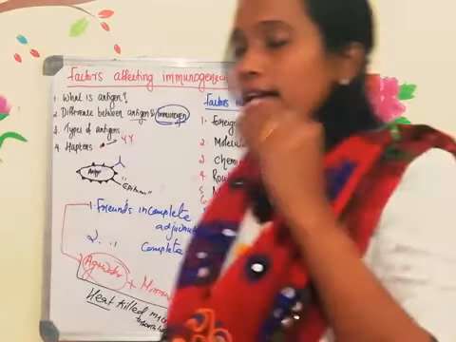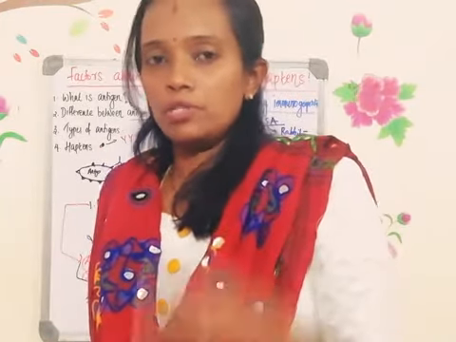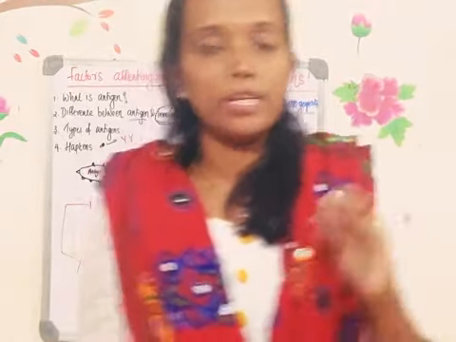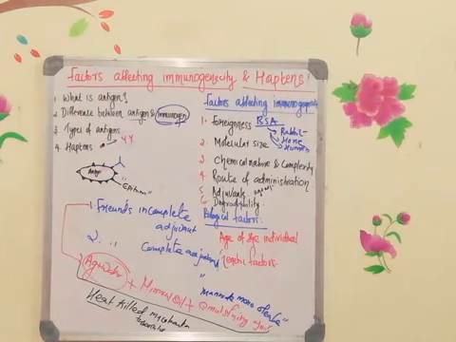The macrophage lysosomal enzymes should be able to degrade the antigen, and then the processing and presentation has to happen quickly. Only then will the immune response be activated. So the antigen should be easily phagocytosed and degraded by the lysosomal enzymes. They are considered more immunogenic than components which are not degradable. Okay, so that's all about this particular topic.